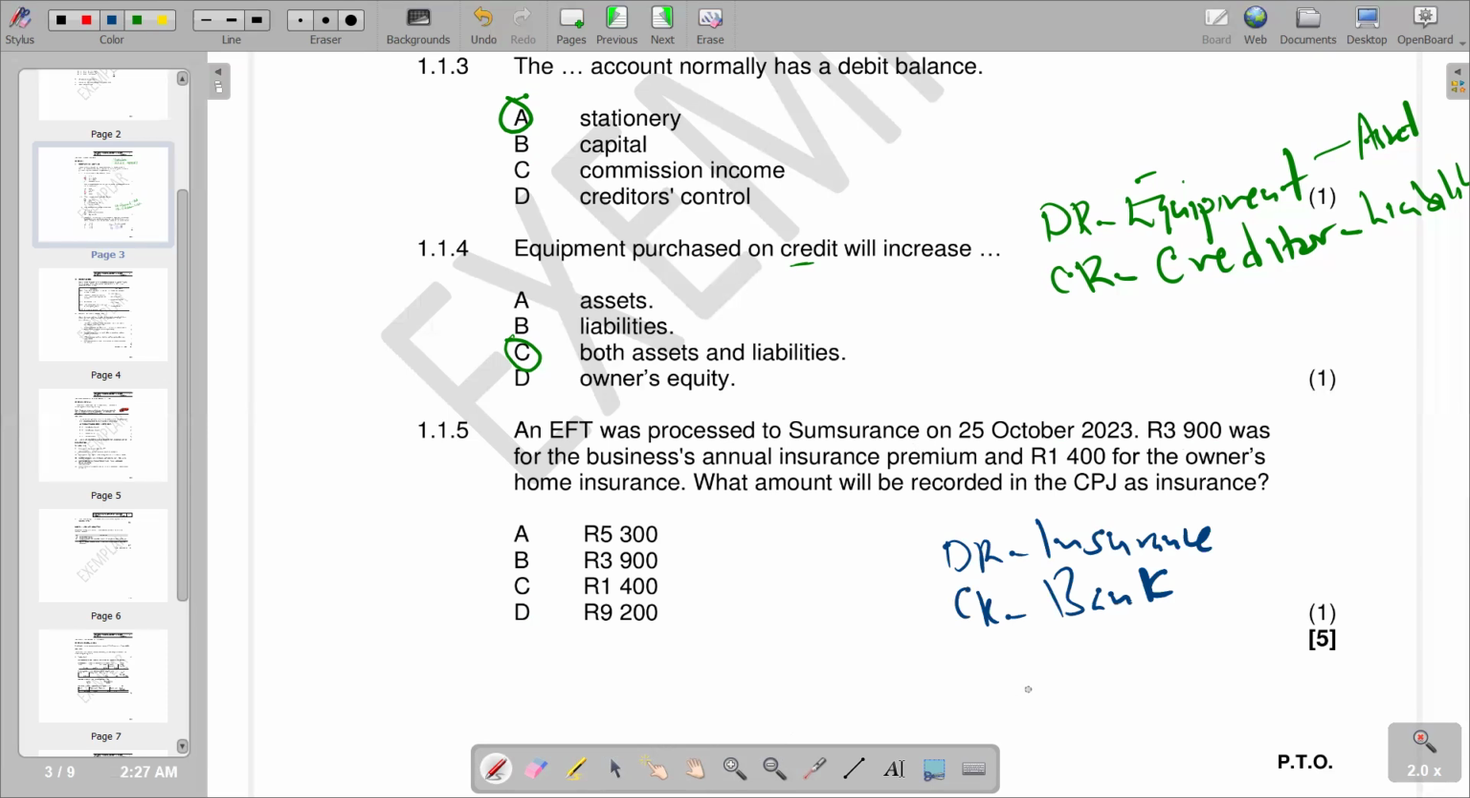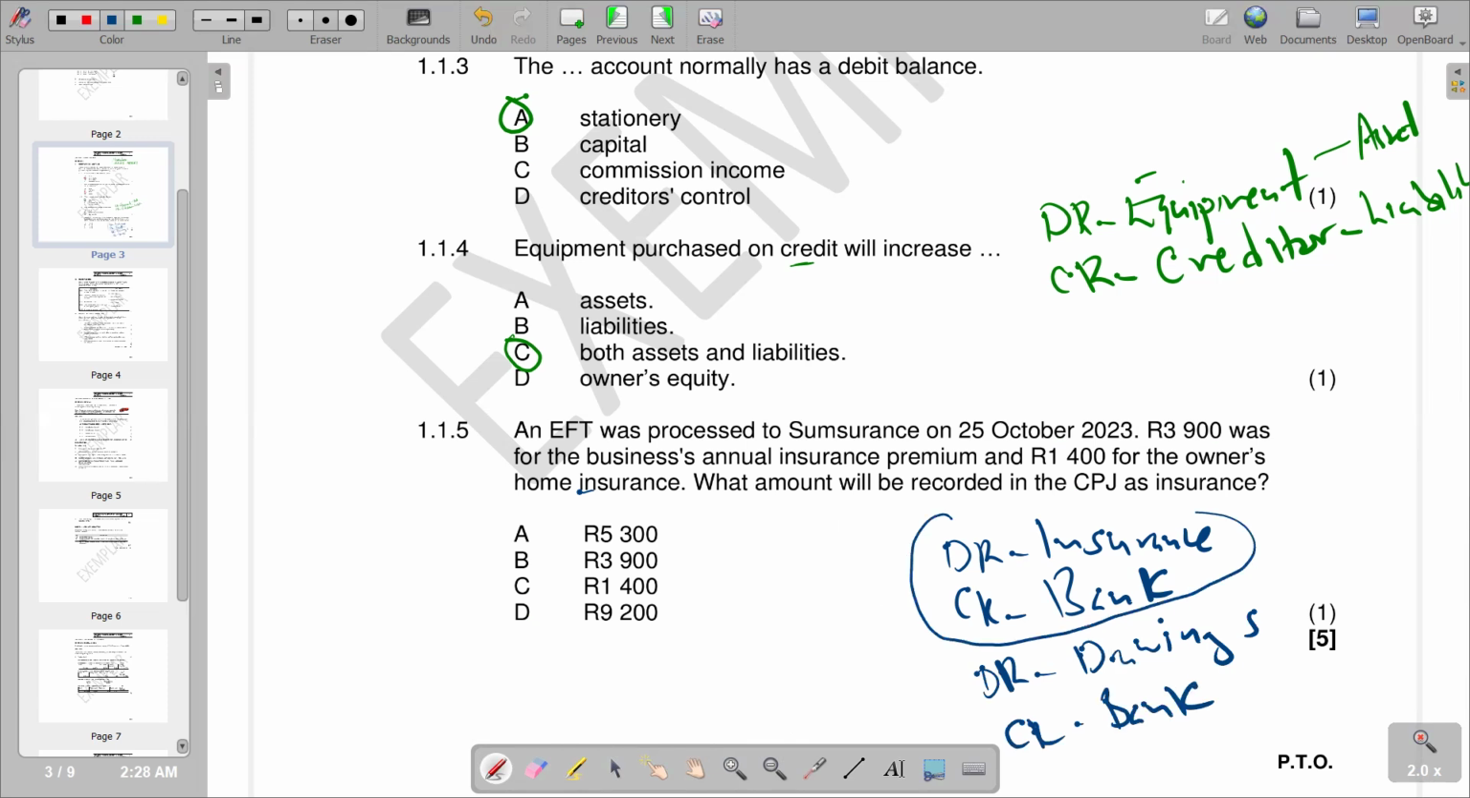That's the first double entry that is involved. Then the second double entry is for the owner's home insurance, which means this is going to appear as drawings. Obviously the payment is being made by the business's money, so we are going to credit bank also. So these are the two double entries. We've got this as the first double entry, and then the other one as the second double entry.